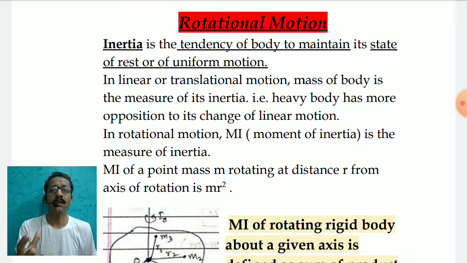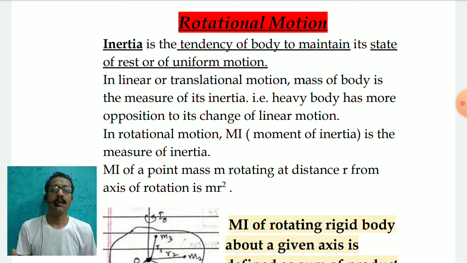Whereas in rotational motion, the quantity which measures the inertia of rotation is the moment of inertia. If a body is at rest and I want to set it into rotational motion, it is difficult to rotate, and more torque is required, if the body has a greater moment of inertia.